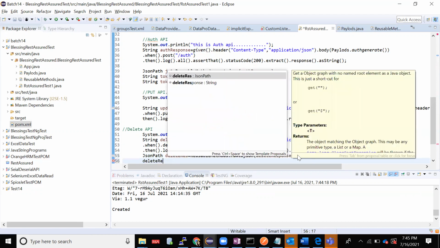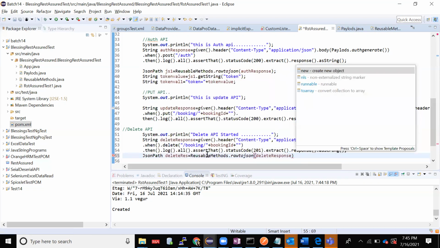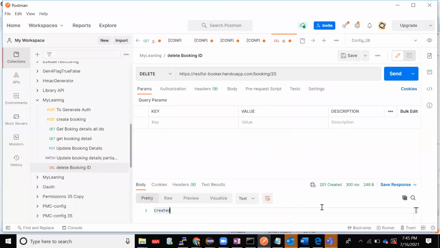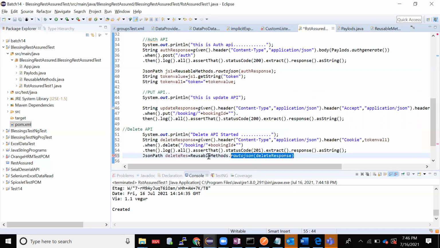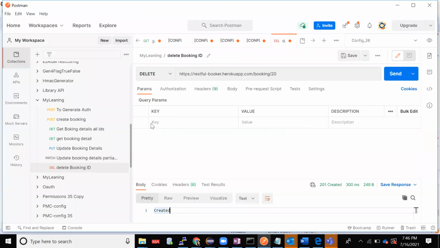Sorry, actually, here you don't have it in the form of key and value, so you don't have to read it using all this. What I said, we can do for the put API. Reusable methods. We are getting a first name or something, right? Where it is the put API.